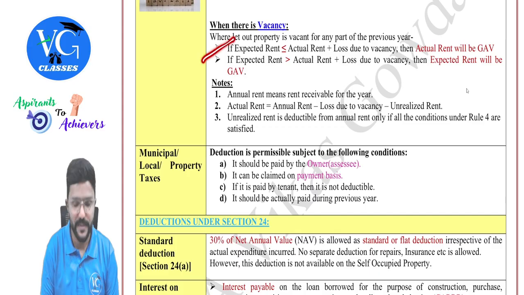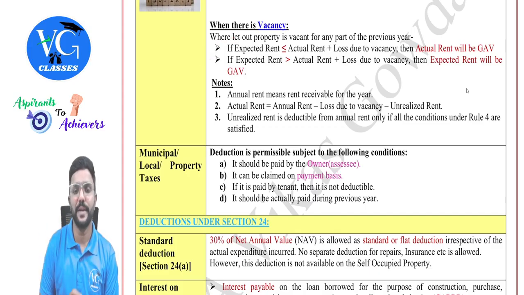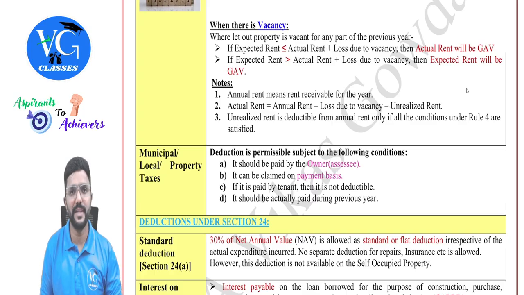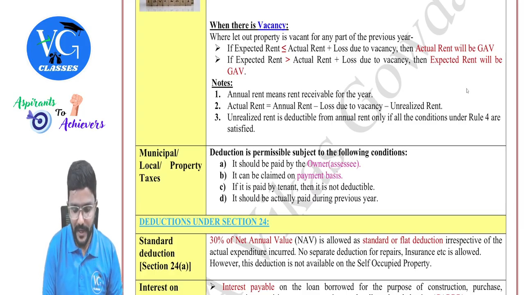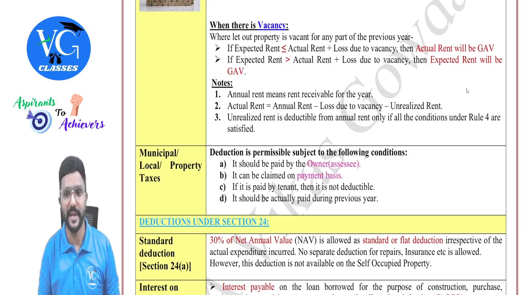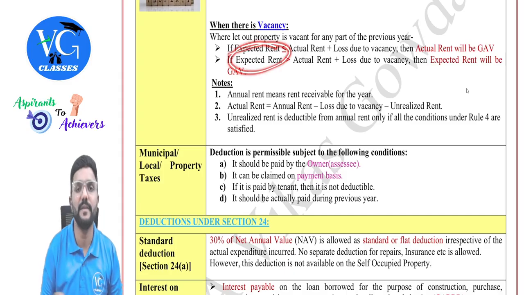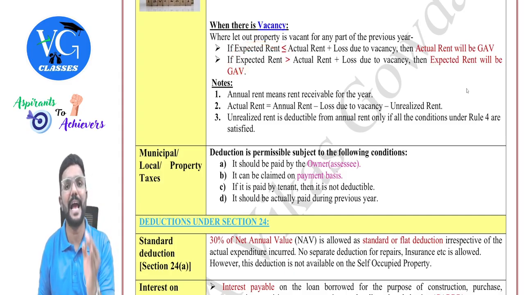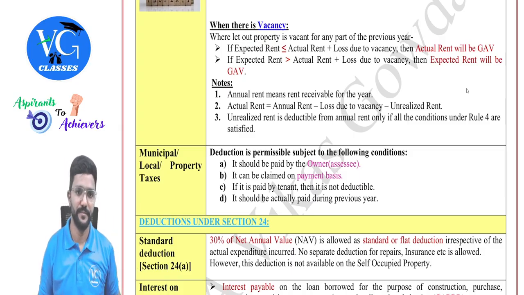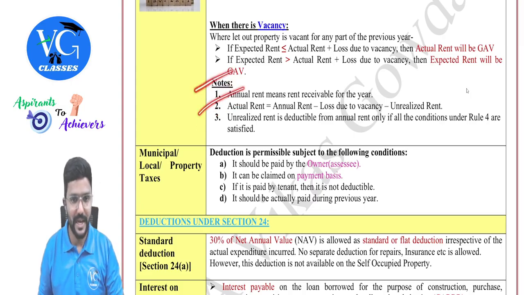Okay, sir. Coming back to this. If expected rent is less than or equal to actual rent plus loss due to vacancy, then actual rent will be the GAV. Then, if expected rent is more than actual rent plus loss due to vacancy, then expected rent will be taken as gross annual value. Got it? Yes. Fine. So these notes I have already taken care of.